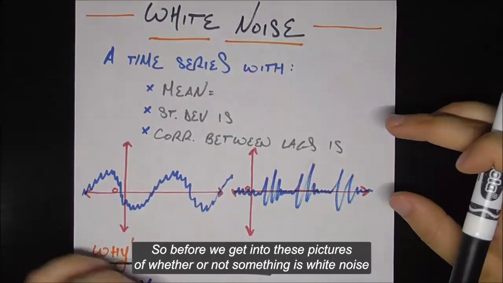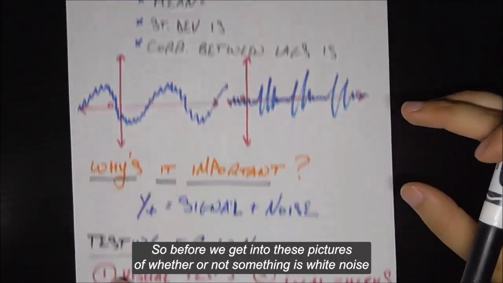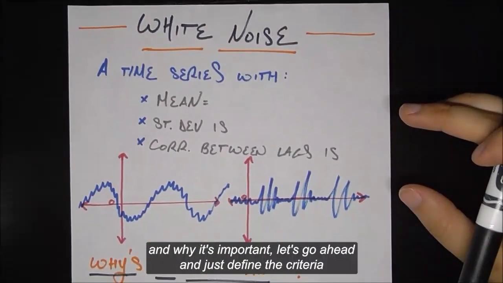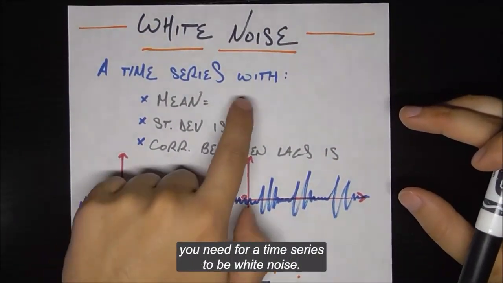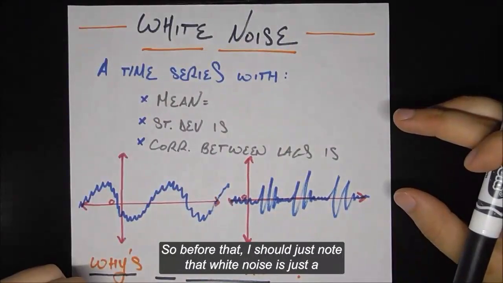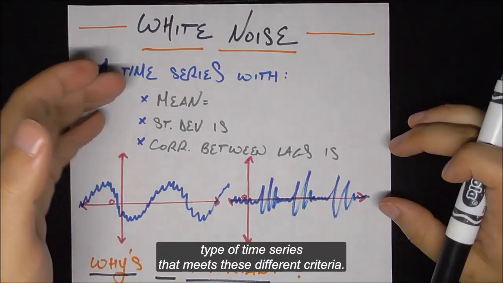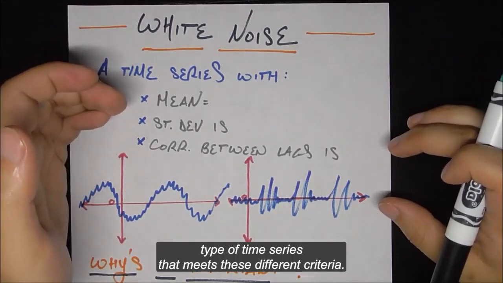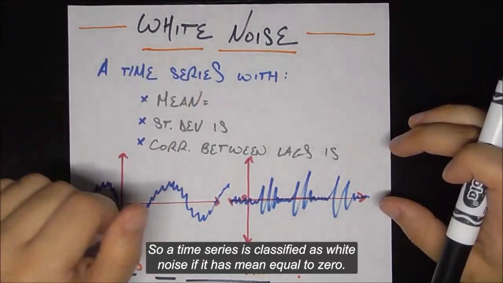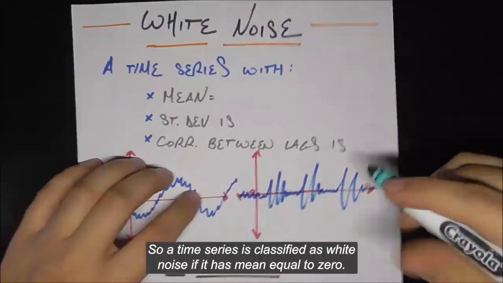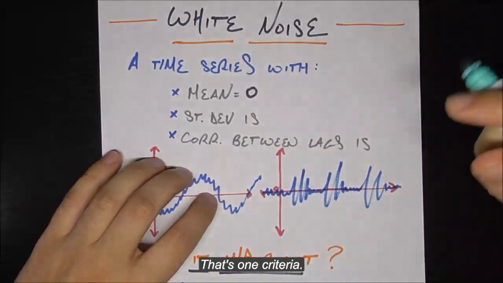So before we get into these pictures of whether or not something is white noise and why it's important, let's go ahead and just define the criteria you need for a time series to be white noise. White noise is just a type of time series that meets these different criteria. A time series is classified as white noise if it has mean equal to 0. That's one criteria.